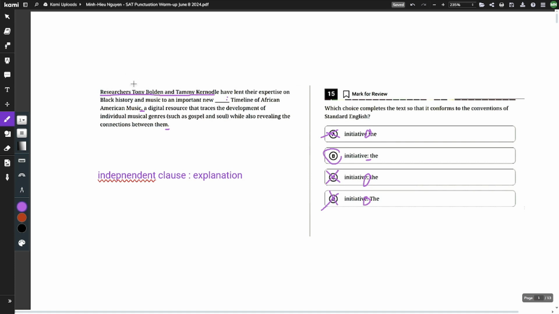Researchers, blah blah blah. That's going to be your noun, and then they lent something, so that's going to be your verb. So that is an independent clause. Then right here, this would be an initiative. So they lent their expertise of blah blah blah to a new initiative. And then the initiative is the timeline of African American music, so that is an explanation of what the initiative is. So that checks out. There's an independent clause, there's an explanation, so a colon would work. As you can see, you could solve the question by just looking at the answer choices, or you could also write it out by hand like that.